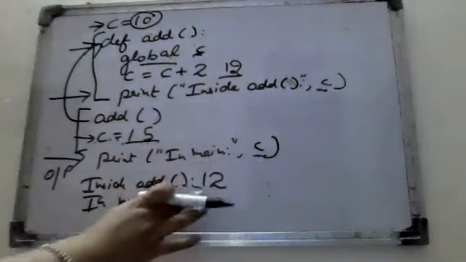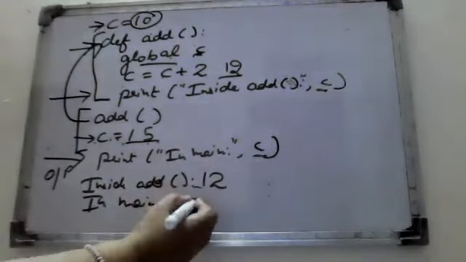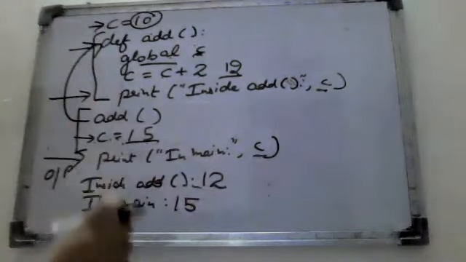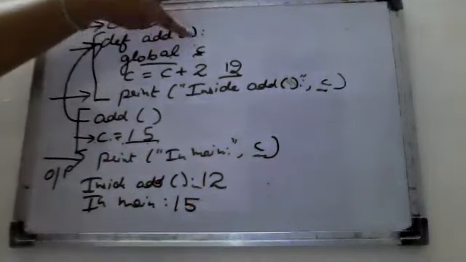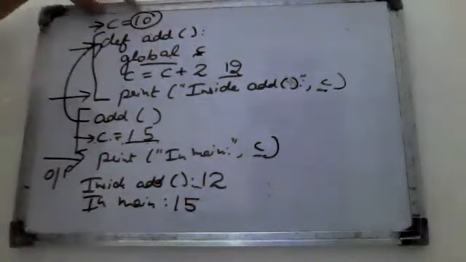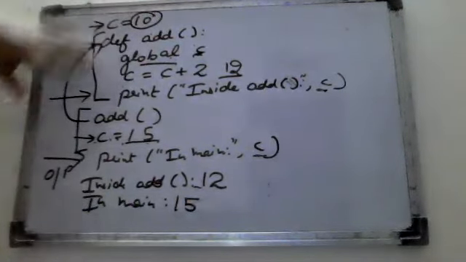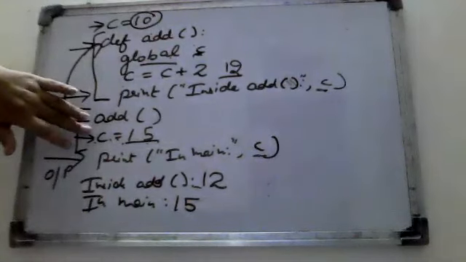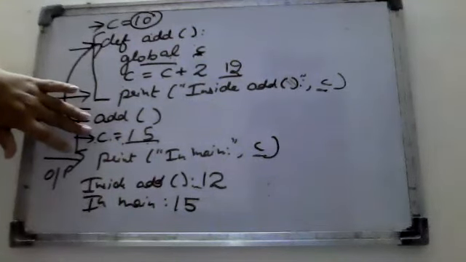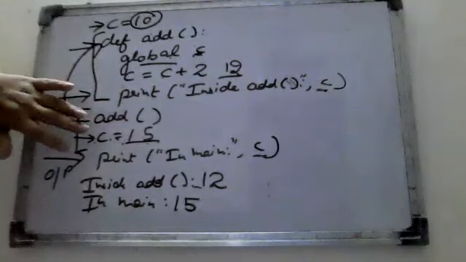Don't take it as 12. Why? Because 12 is inside the addition function, where we treat C as a global, which is defined immediately outside. But after this, it is again updated as C is equal to 15, so we have to take that only.